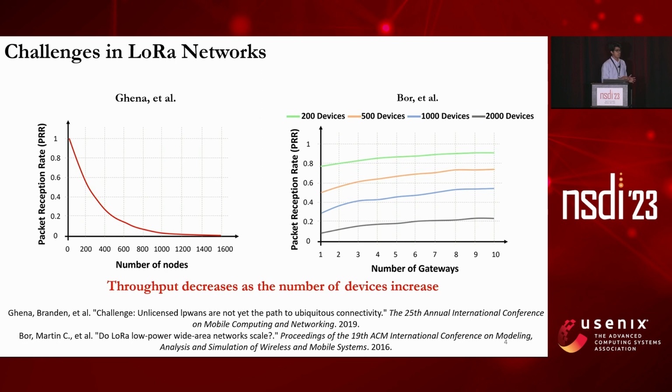The reason for this drop in throughput is basically packet collisions. As I just mentioned, LoRa uses an Aloha-based MAC protocol. In such a MAC protocol, end devices lack coordination. Therefore, as the number of devices in a network increases, the probability of multiple nodes trying to talk at the same time increases, and therefore leads to packet interference.